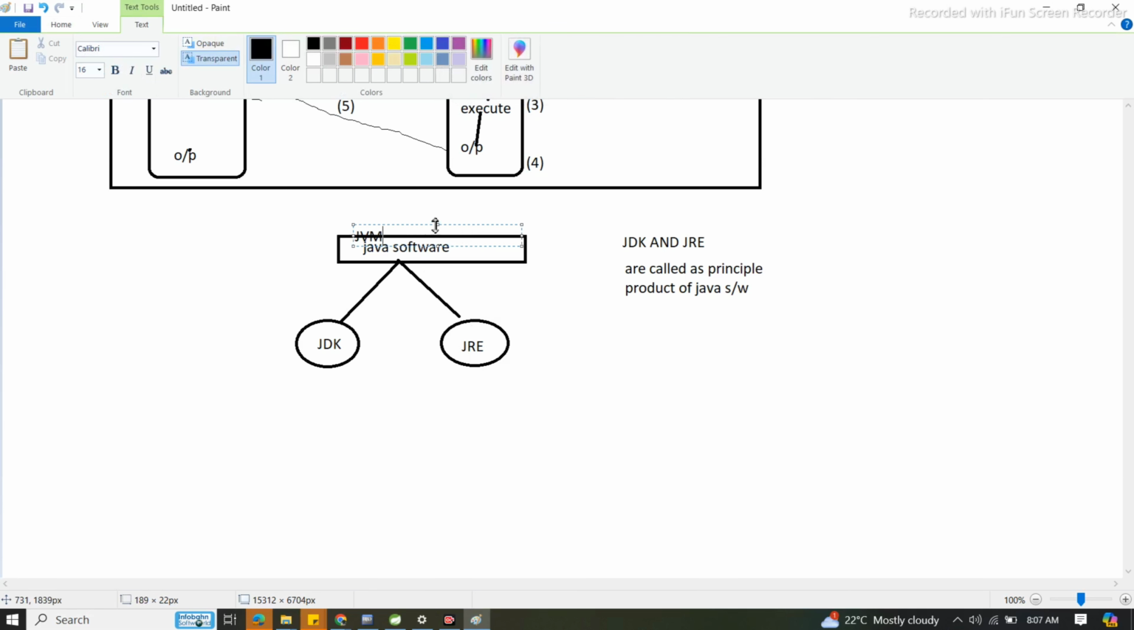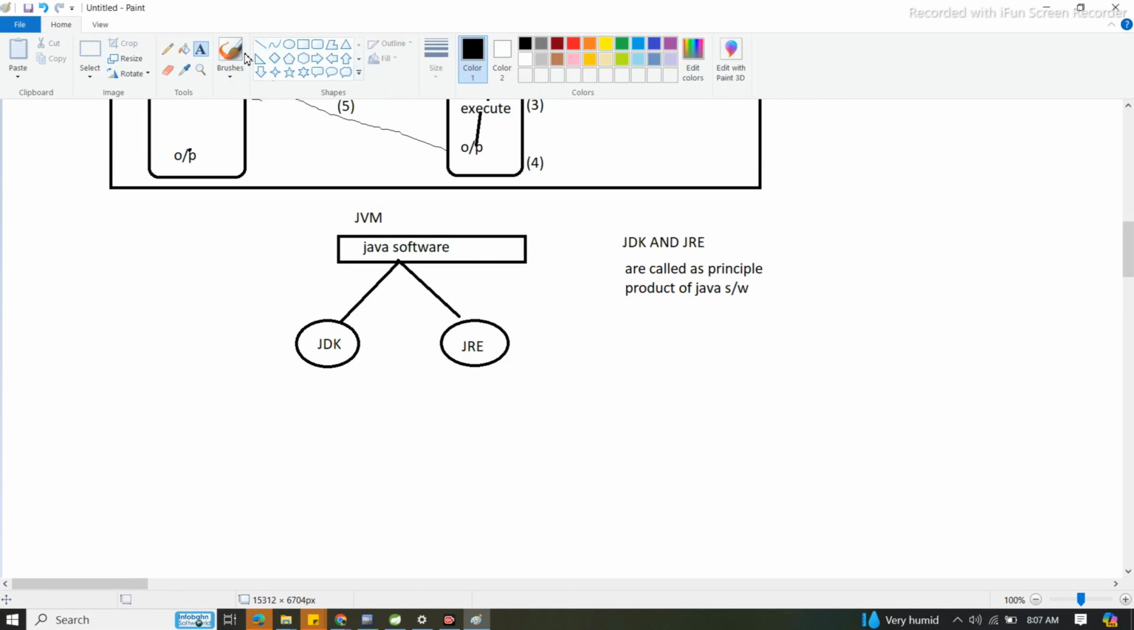JVM is nothing but Java Virtual Machine. Yes or no? Yes, JVM also got installed. Once we downloaded that Java software, internally JVM will also come. So now you can ask me one question. Okay, sir, what is JVM? What is the difference between JRE, JVM and JDK? What are all these things? I don't have any idea.